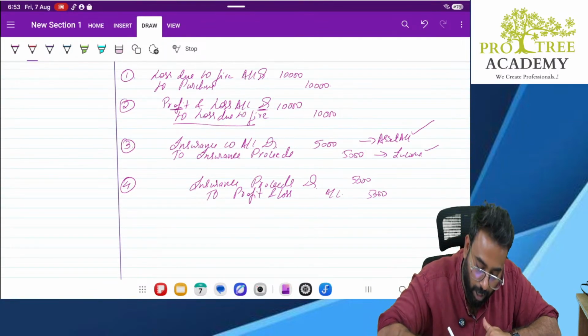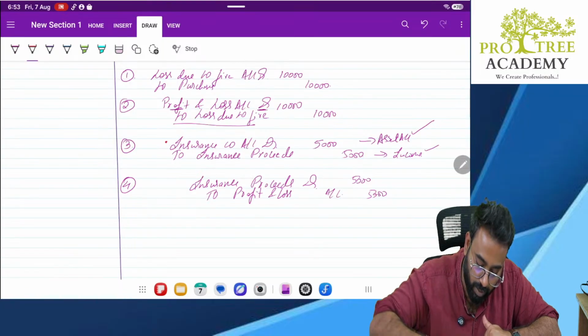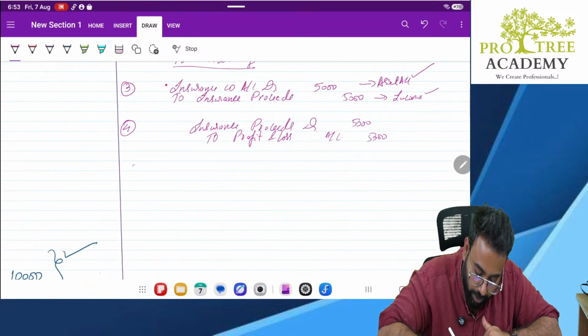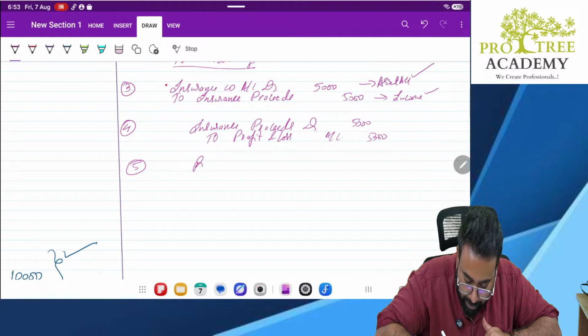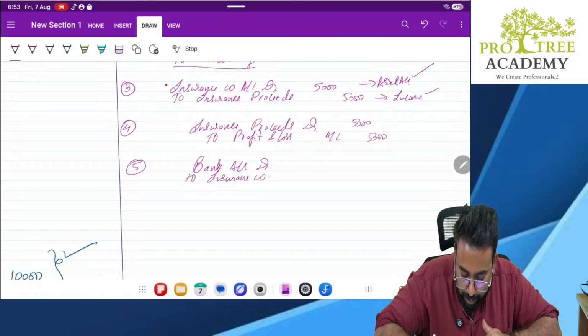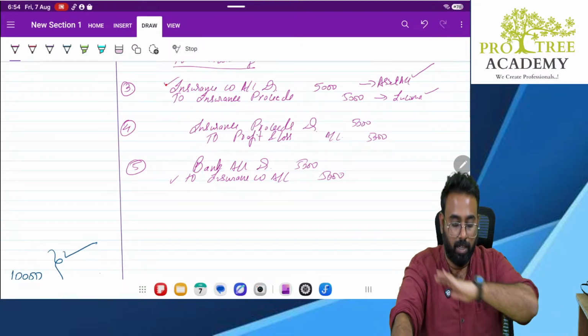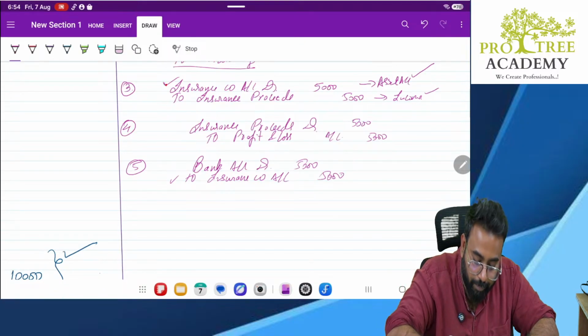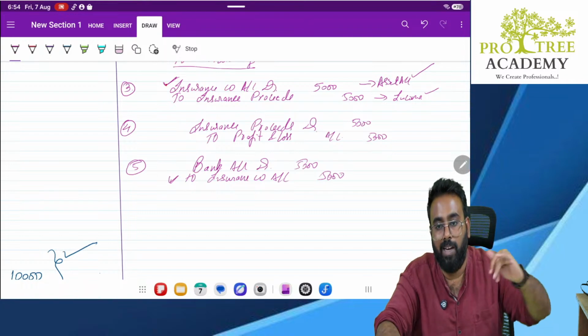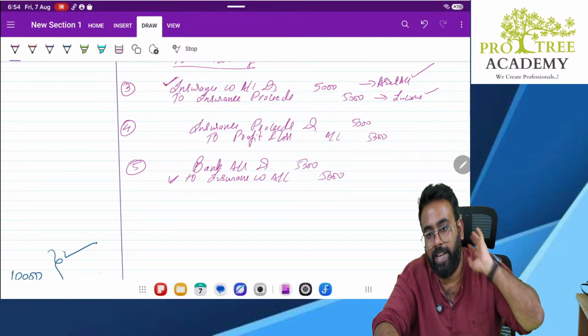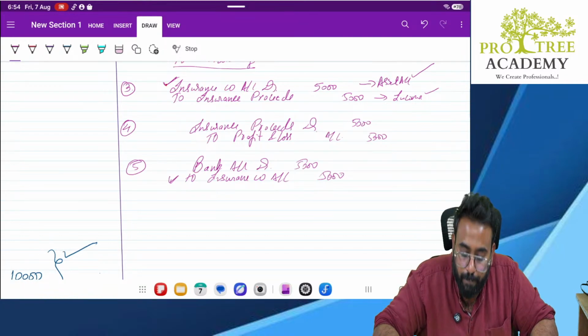It is clear, sir. But how will you close this one, sir? How will I close that one? I'll pass one more entry. When I receive the money, what is the entry? Bank account debit to insurance company account. Closed. Earlier debited, now credited. Account closed. Why? Earlier it was collectible, now we have already collected the money. Earlier it was collectible from the insurance company, now we have already collected the money from the insurance company. Am I clear? Everybody is understanding?